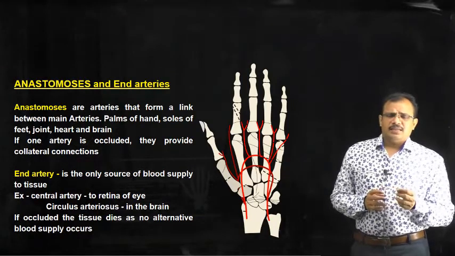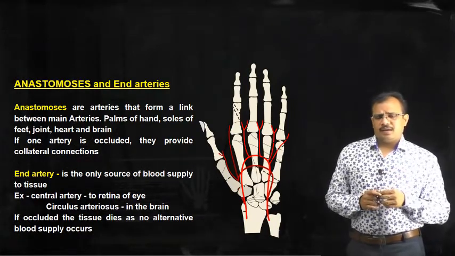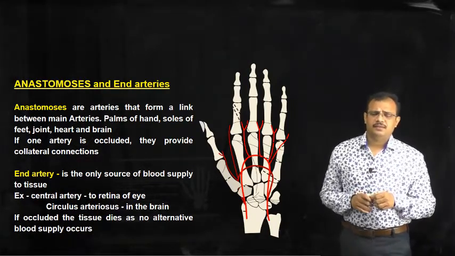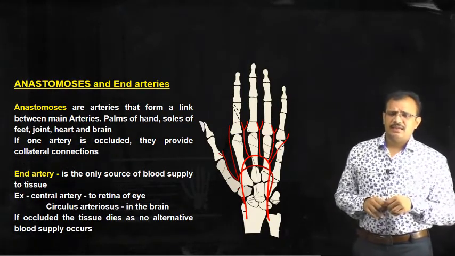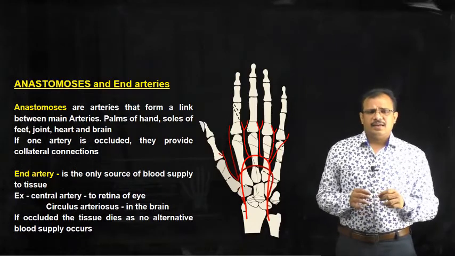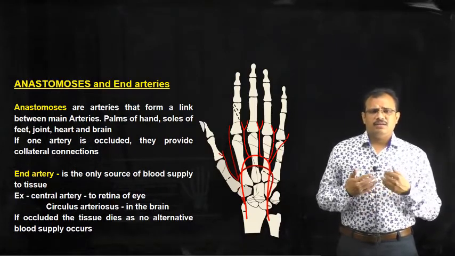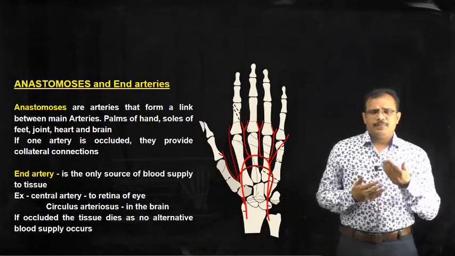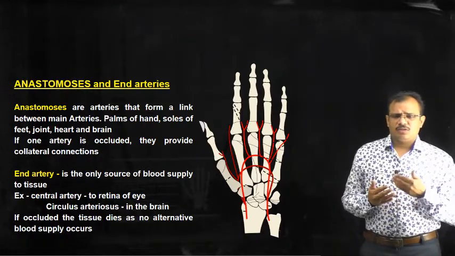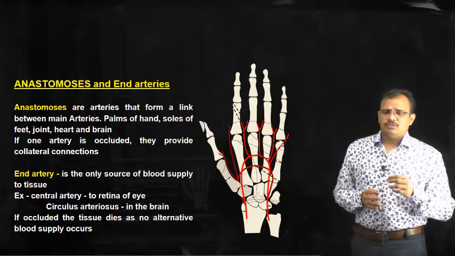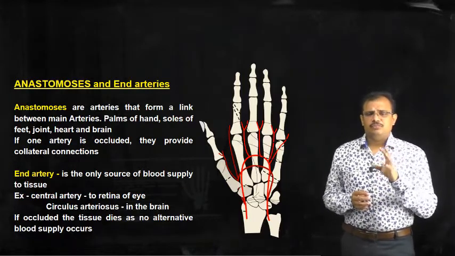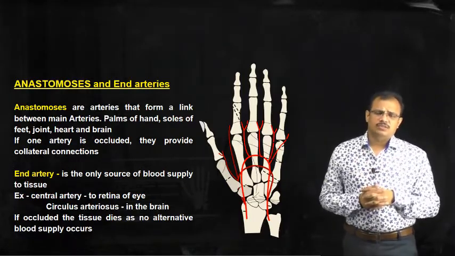Another type of artery which carries oxygenated blood is called an end artery, and these end arteries are ending, meaning they will not continue with the other vessels; it is not continuous, so they will end. These are the only source of blood supply to that particular organ.